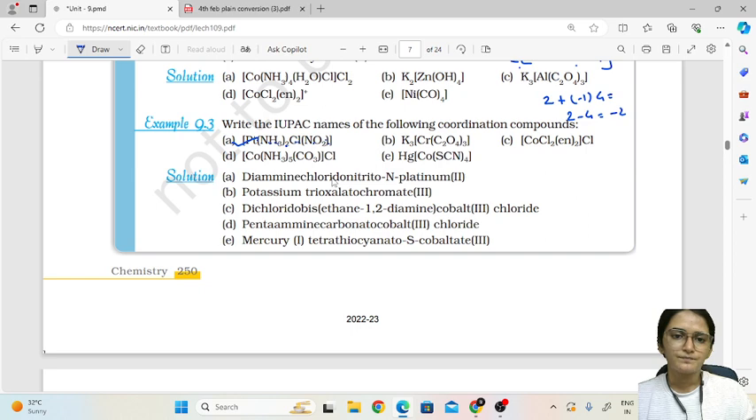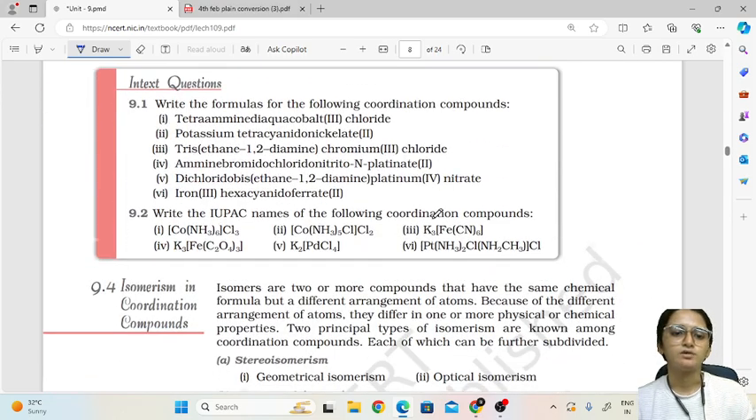So amine we have first A, then C, and then N. So we will write diamine, since there are 2 amine, diamine, chlorido, nitrito N. Why is it written? Because this nitrito group is attached to platinum through N bonding. That's why it is N. Platinum 2, it is a charge on platinum which is found through the same method. Okay, so this is how we can write the names of the compound.